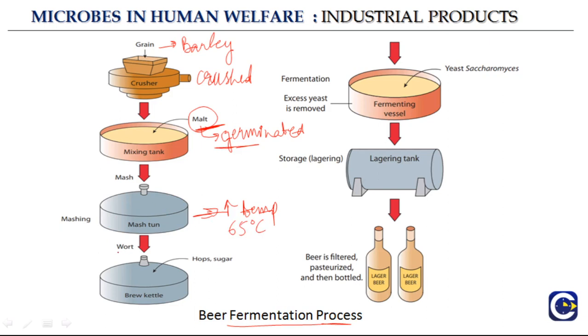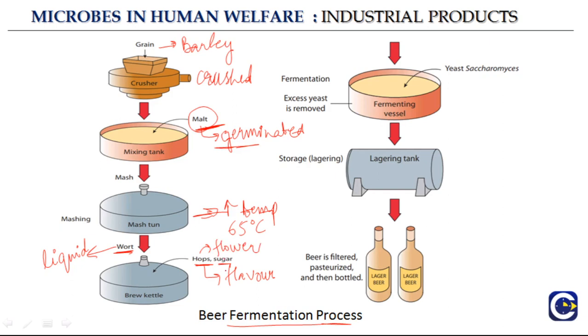And then there is a liquid extracted. So this wort is basically a liquid, because if you put it at high temperature, then there will be a liquid, which is what is separated from this mix after a few hours. Okay. Then to the wort, there is a flour called hops added for flavoring. So this hops is basically a flour. So this flour is added for flavoring, and in addition there is sugar also that is added.